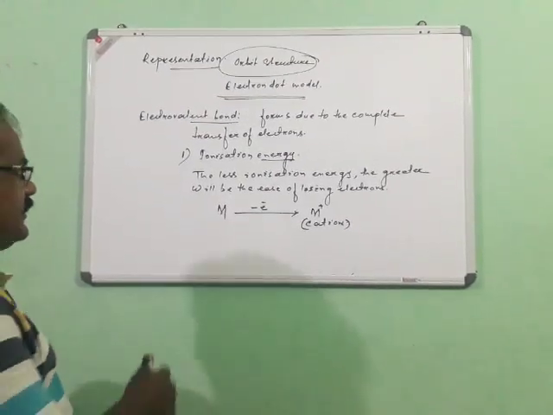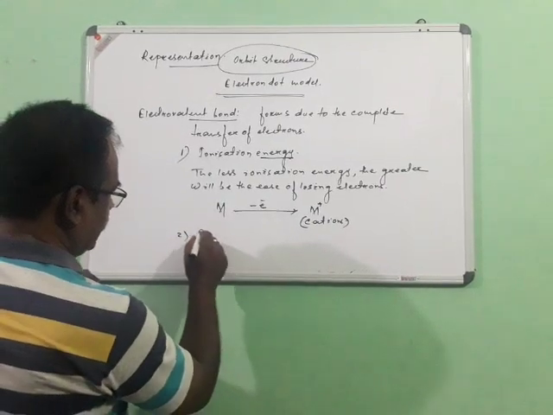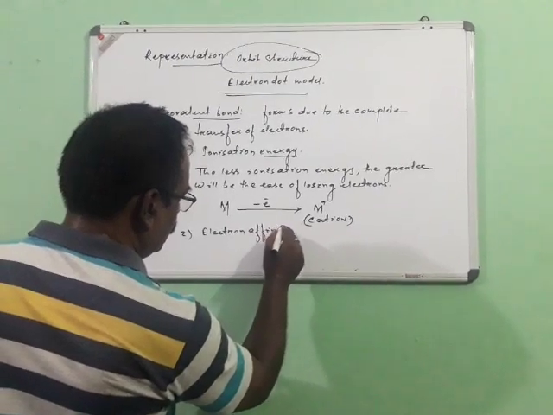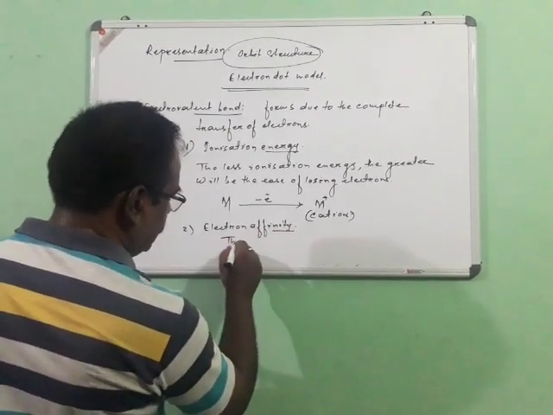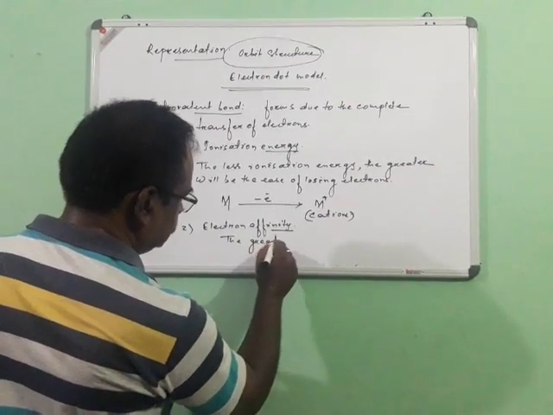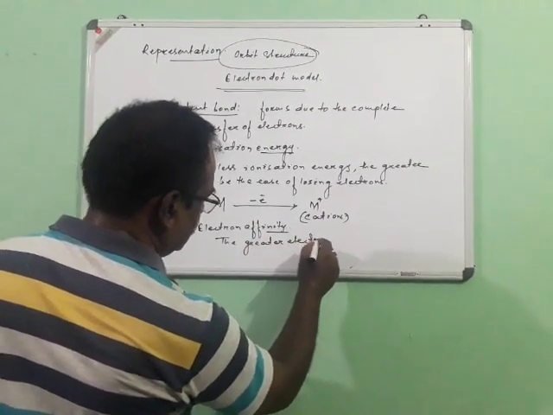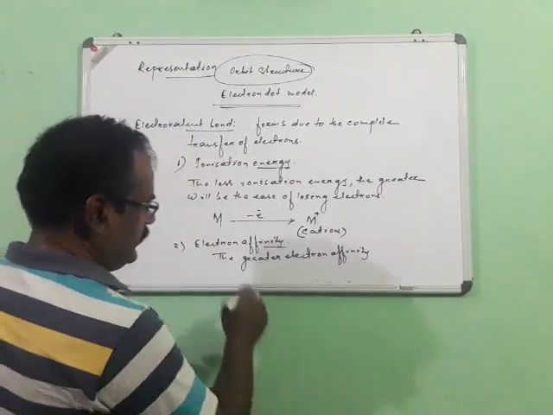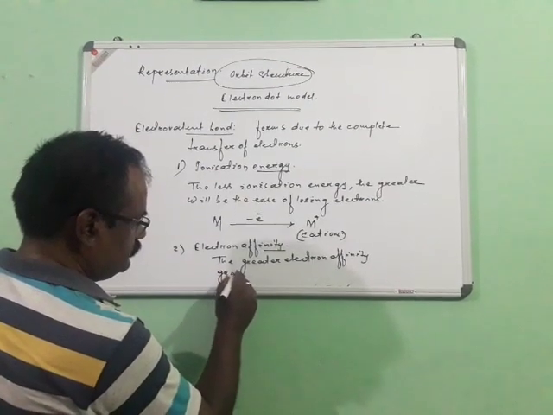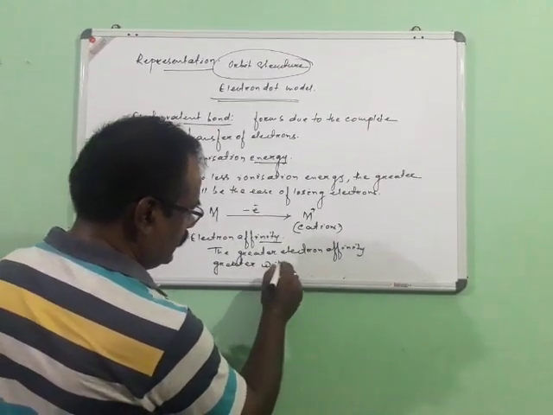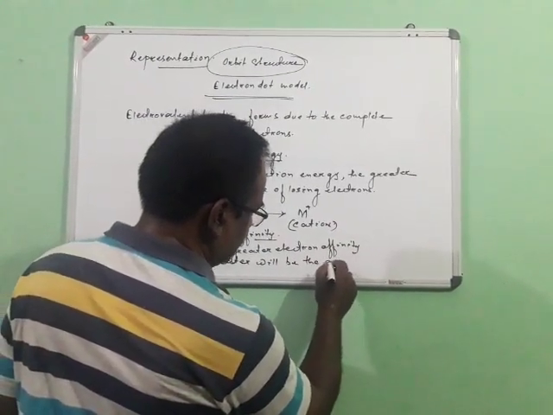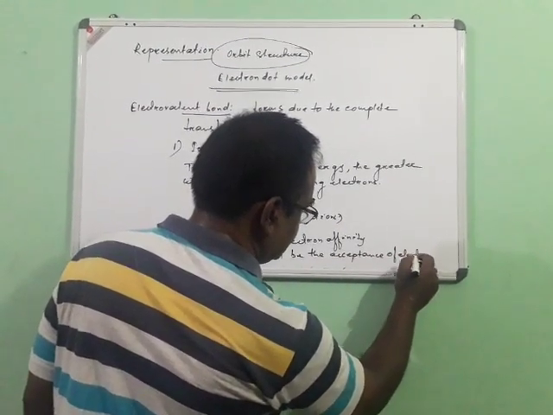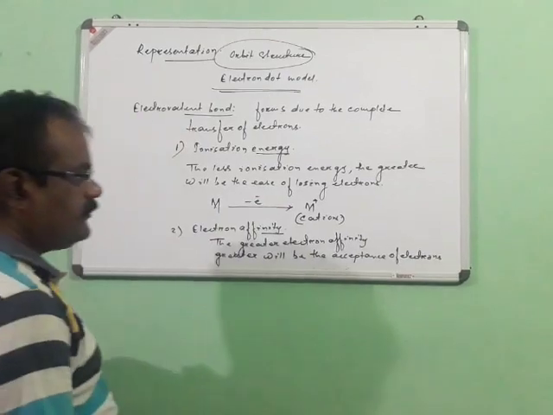The second factor is your electron affinity. As you know, the greater the electron affinity, the greater will be the acceptance of electrons, which is definitely required for the non-metals.